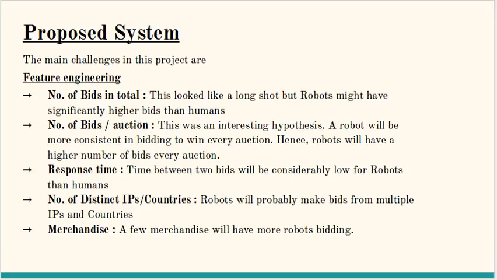So if we look at it, there are 5 important aspects. One is the number of bids in total. The robots might have significantly higher bids than a human. Next is the number of bids per auction. This is very interesting.